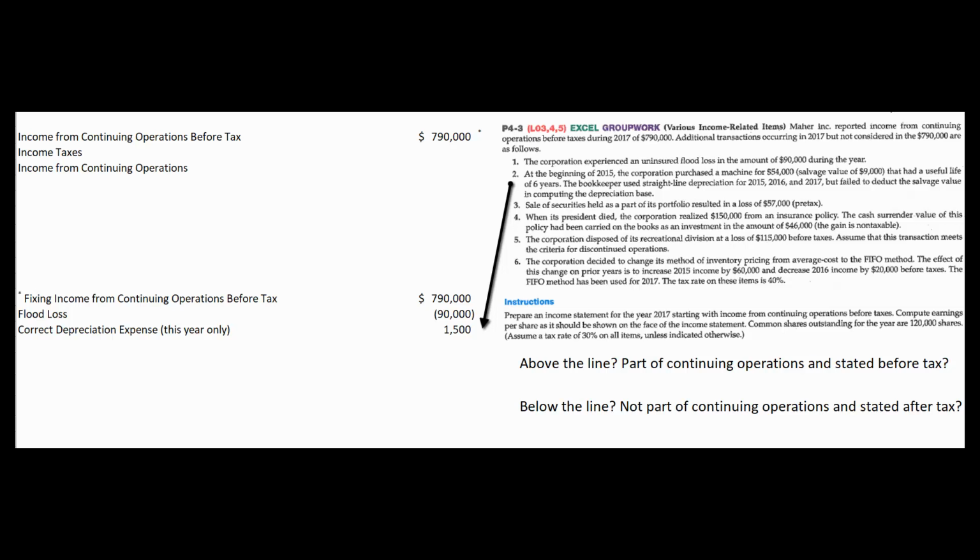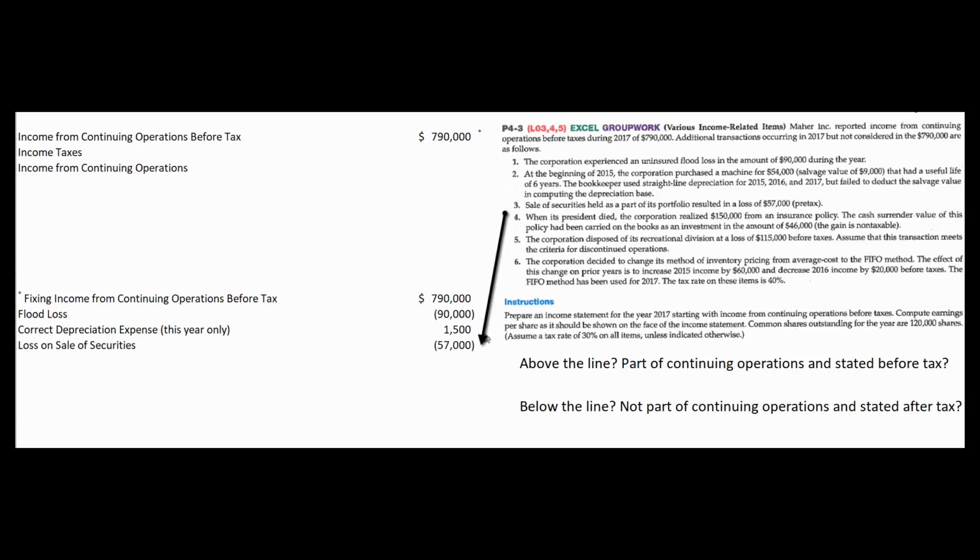The depreciation expense, we've been writing off $9,000 a year. It should have been $7,500 a year. So we've got to fix that $1,500 for this year only. The prior years got fixed when we restated our financial statements for those prior years.